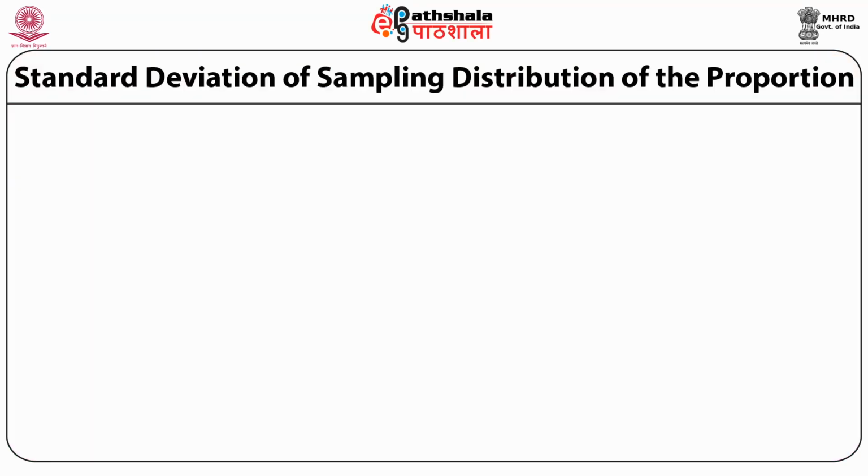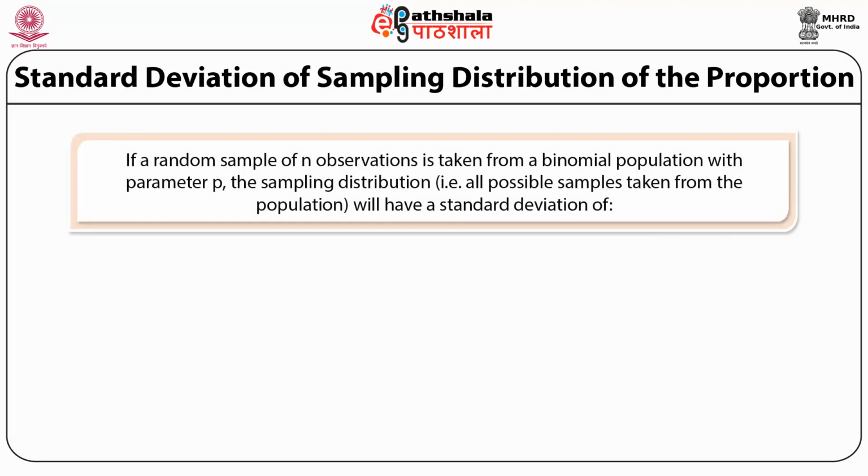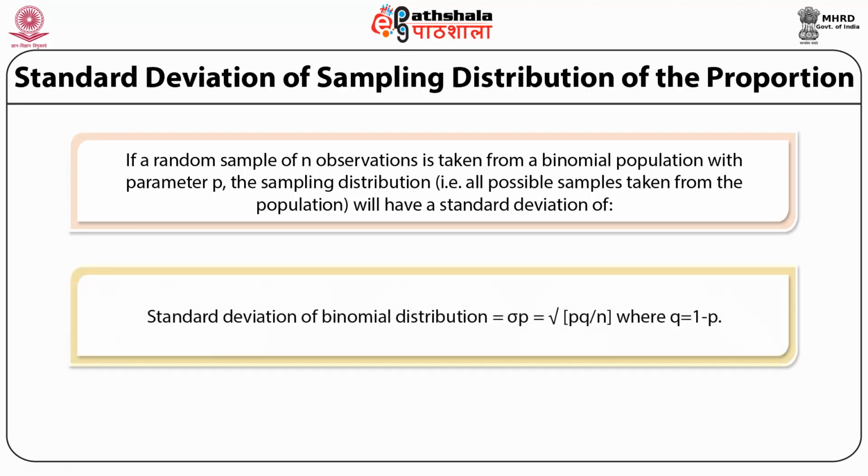Standard deviation of sampling distribution of the proportion. If a random sample of n observations is taken from a binomial population with parameter P, the sampling distribution, that is all possible samples taken from the population, will have a standard deviation given by the formula for the standard deviation of the binomial distribution: sigma p = square root of (p multiplied by q divided by n), where q = 1 - p.